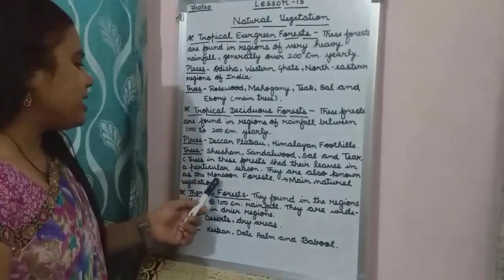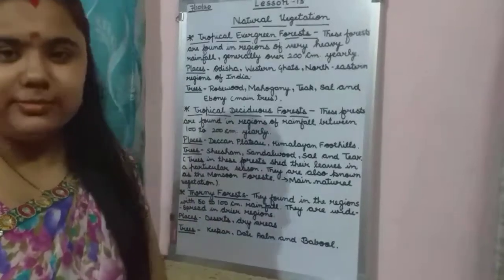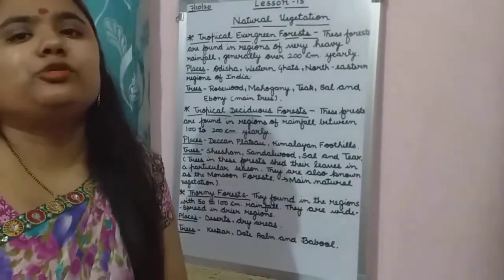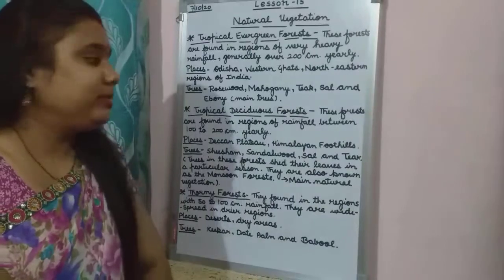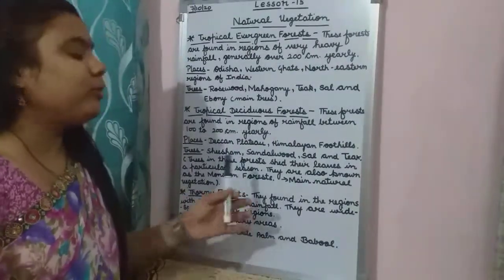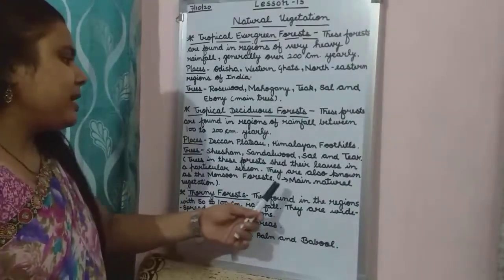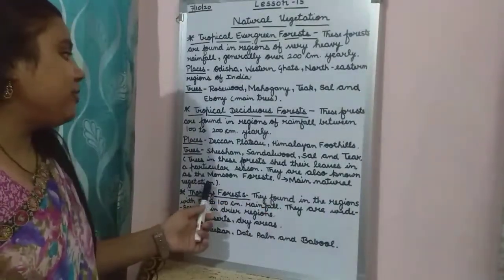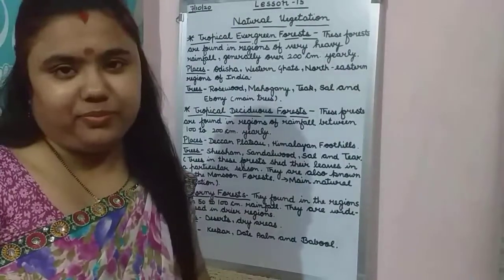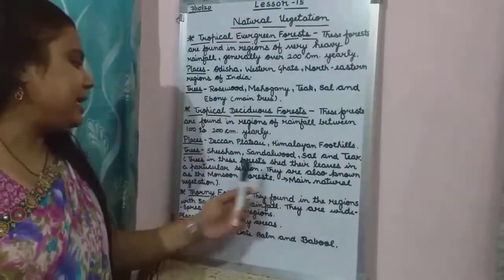They are also known as the monsoon forest, because they are properly dependent on the monsoon. Okay, so they are also called the monsoon forest. They are the main natural vegetation of our country. They are called the main natural vegetation.